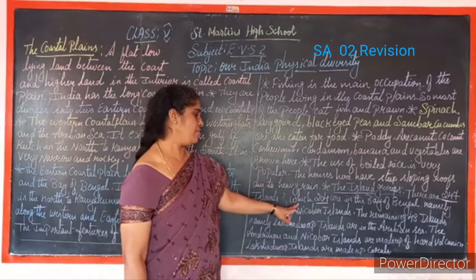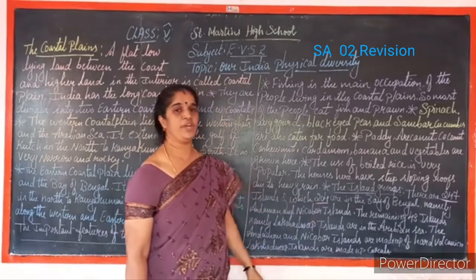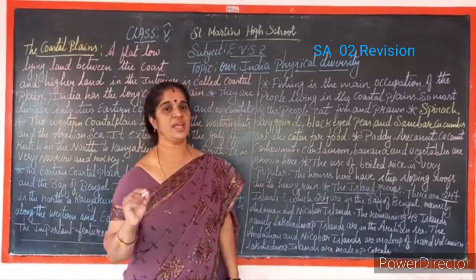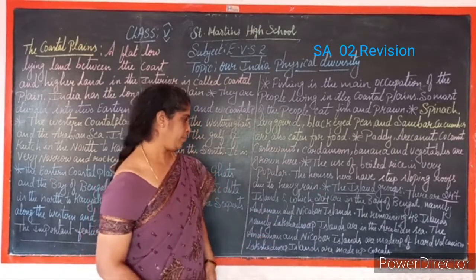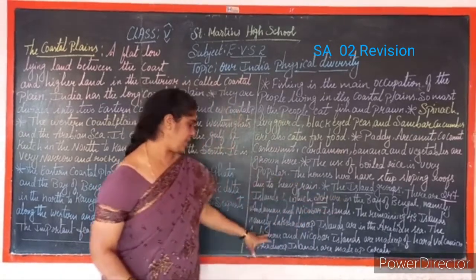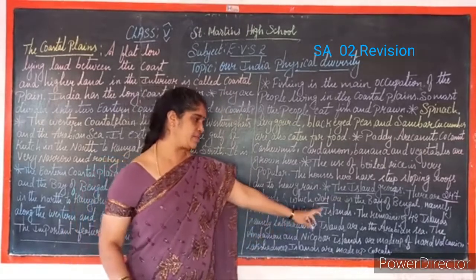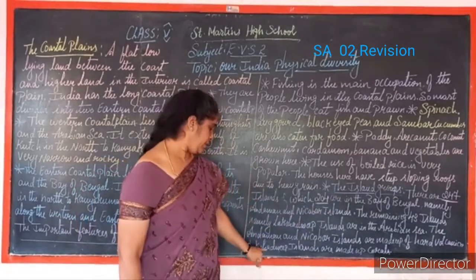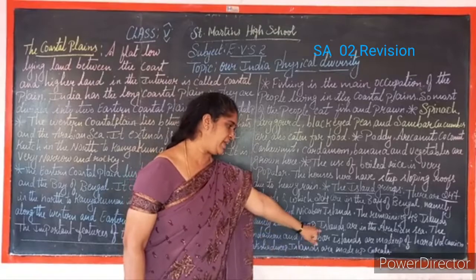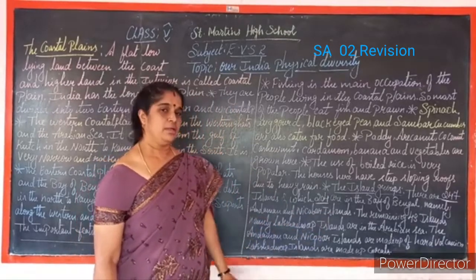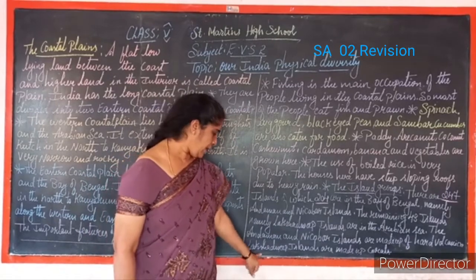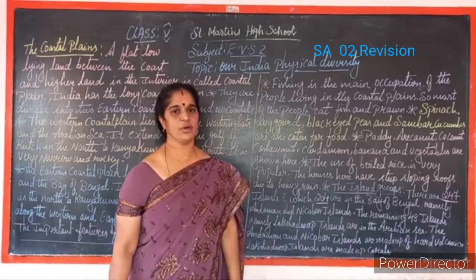There are 247 islands, of which 204 are in the Bay of Bengal, namely the Andaman and Nicobar Islands. The remaining 43 islands, namely the Lakshadweep Islands, are in the Arabian Sea. The Andaman and Nicobar Islands are made up of hard volcanic rocks. Lakshadweep Islands are made up of corals.